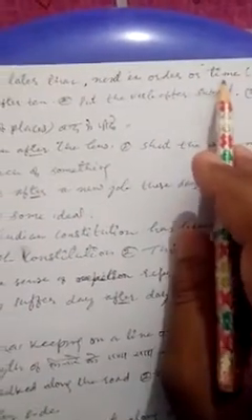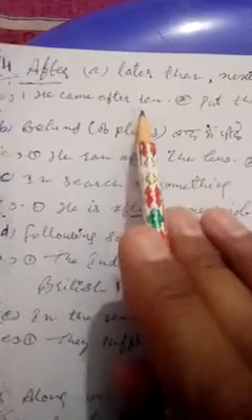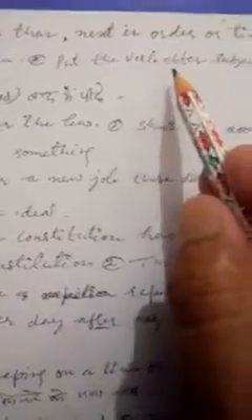Now come to the next one, after. After is used for later than, next in order, or time. Next in order, time in the chronological order. Chronological order in the sense like B comes after A, that is the chronological order. After is used. In the same way, he came after 10, chronological order. Put the verb after subject, next in order.